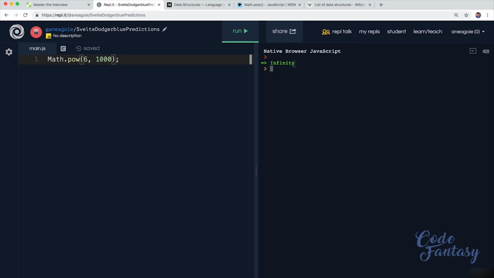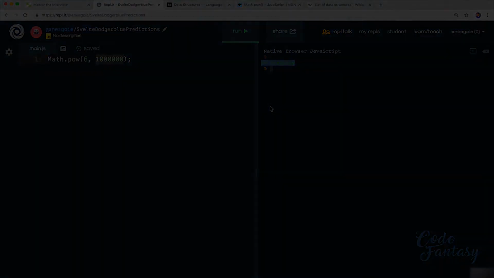What is that? Well, as the number becomes too large to store in our RAM, then we need to represent this number that we cannot store as something that is tangible. In JavaScript's case, it is Infinity. We can only store this much information, and no matter how big I make this, any number above a certain threshold is going to just say Infinity. How cool is that? Now let's go back to the slides.